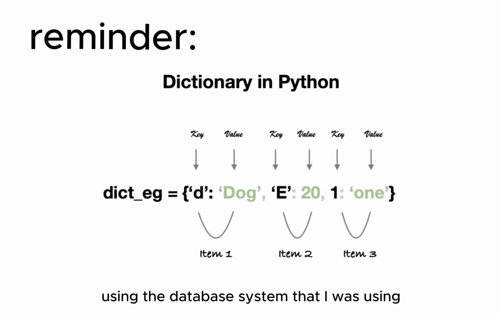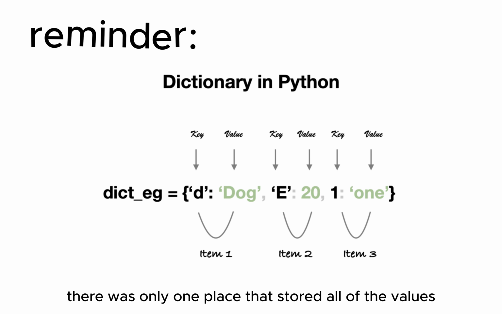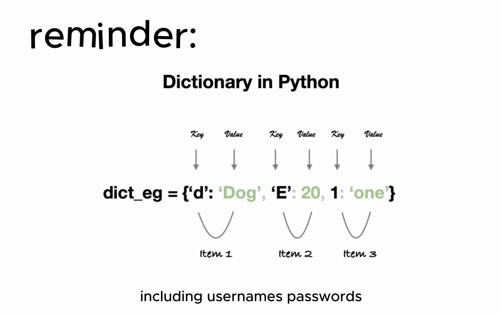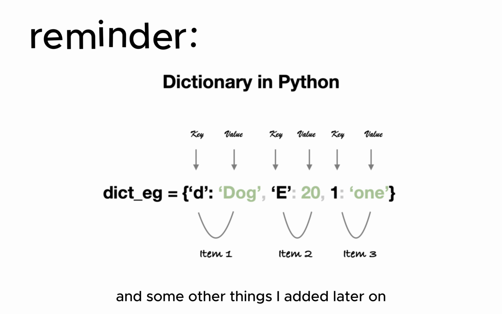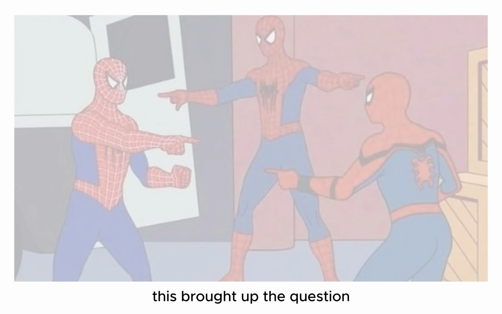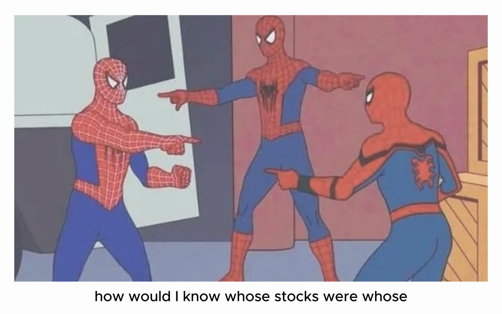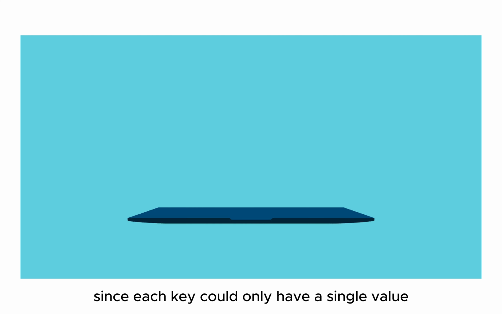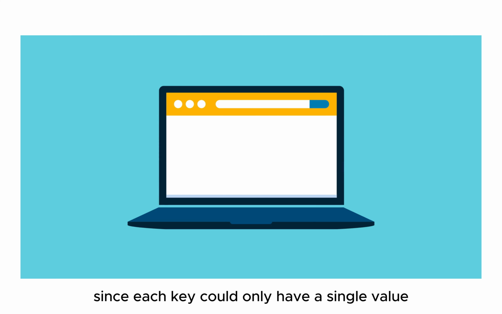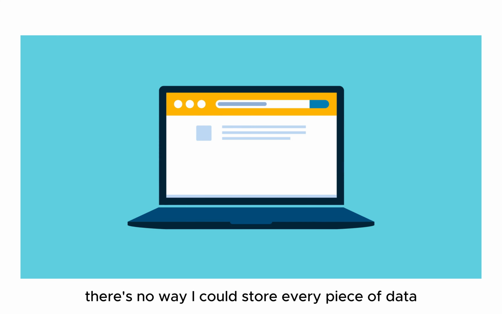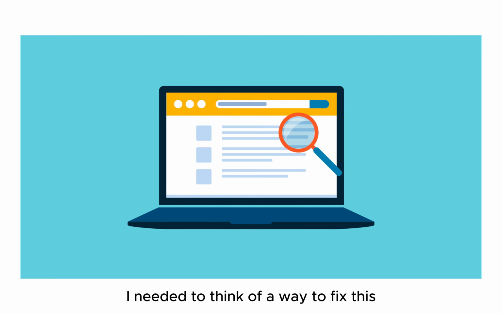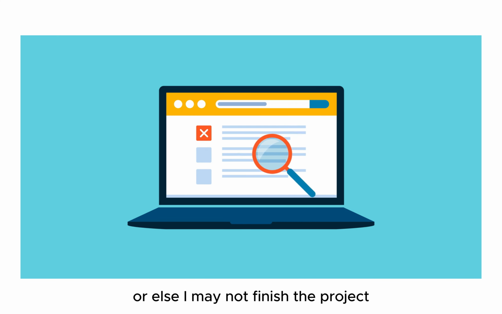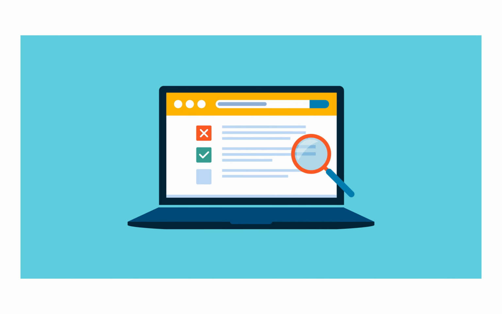Using the database system that I was using, there was only one place that stored all of the values, including usernames, passwords, stocks, money, and some other things I added later on. This brought up the question, how would I know whose stocks were whose? Since each key could only have a single value, there's no way I could store every piece of data under the user. I needed to think of a way to fix this, or else I may not finish the project.